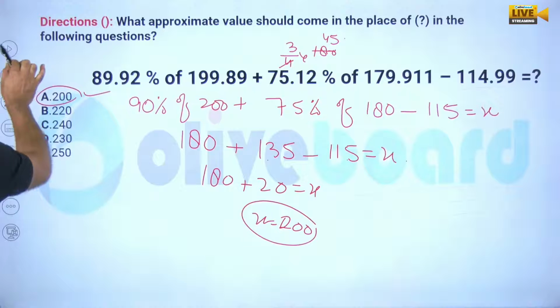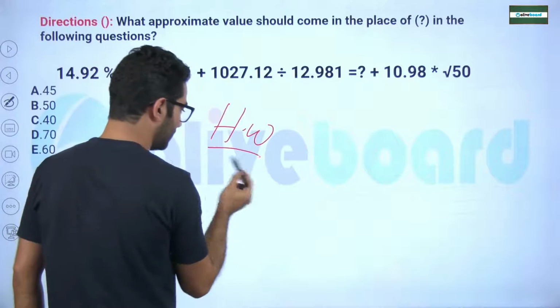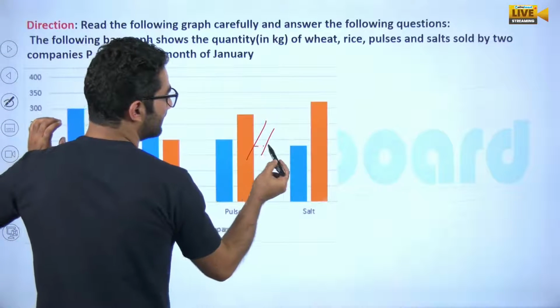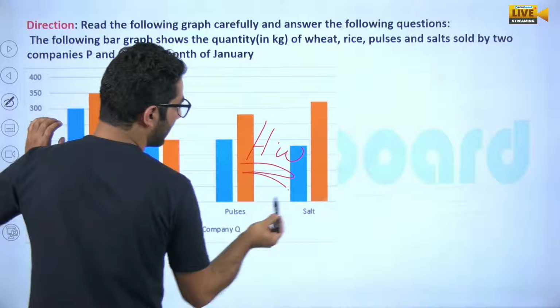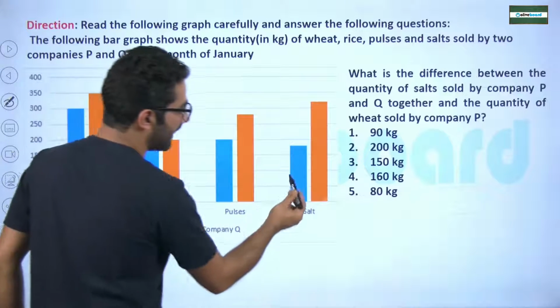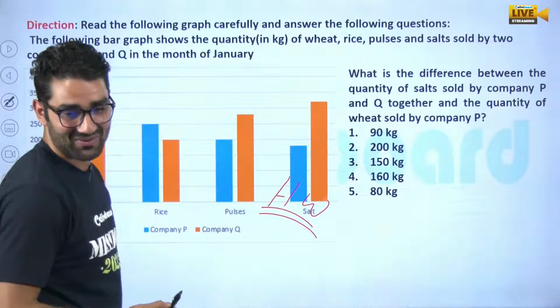I want to tell you one thing quite sure, my dear. I am giving you this as your homework also. I request you, please go for it. Not only this, sir, this is a DI, pie chart. Oh, sorry, bar graph based. Sir, this is also your homework, my dear. You have to work on it.